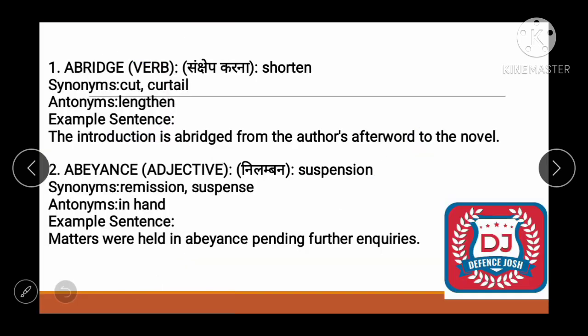Okay, now let's see. The first one is abridge. It means shorten. So what will be the synonym? It will be cut or curtail. Okay friend, what does curtail mean? Curtail means reduce in extent or quantity. If you are reducing something in quantity, you will use the word curtail. What would be the opposite? Lengthen. Now let's form an example.